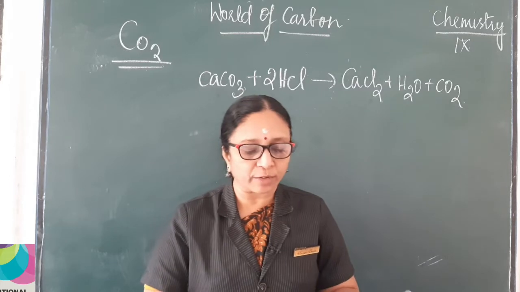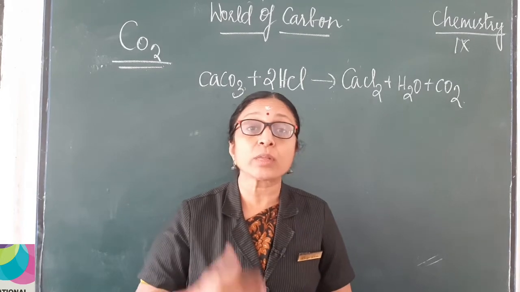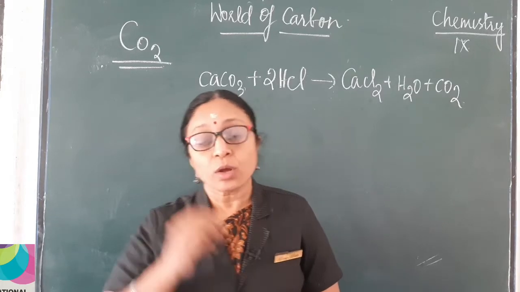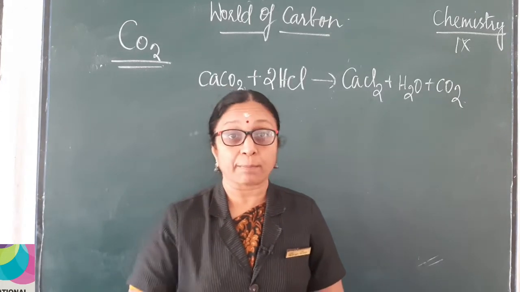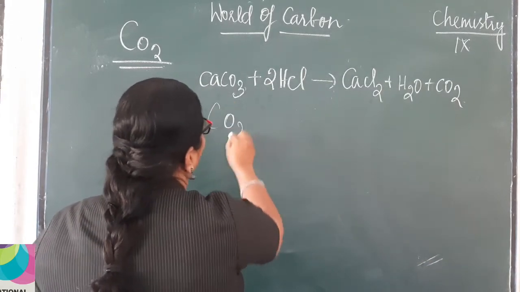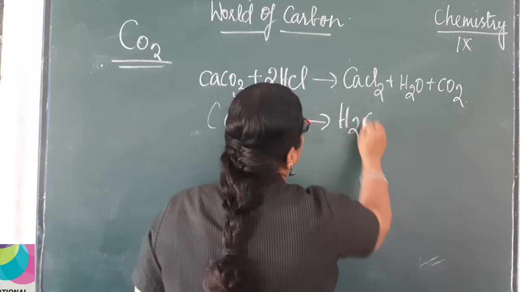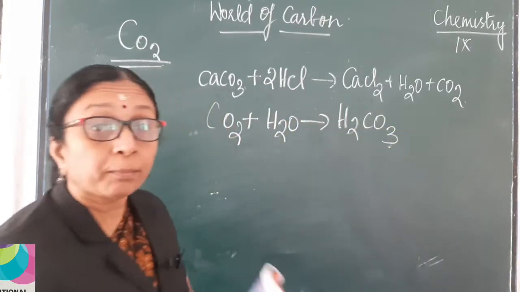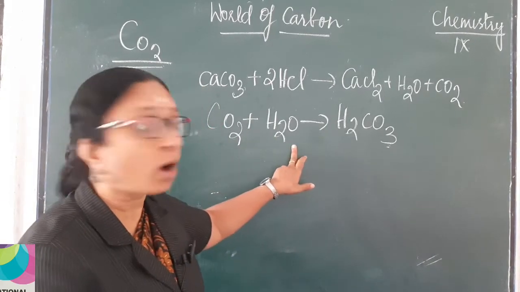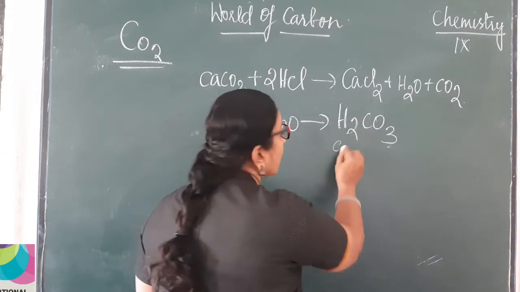What is the aqueous solution of carbon dioxide? Is it acidic or alkaline? What do you mean by that? Aqueous solution means when you add water to some compound, it becomes an aqueous solution. So, when carbon dioxide reacts with water, what happens? Shall we write the chemical equation? CO2, note it down children. Please note this down in your textbook. Carbon dioxide plus water gives H2CO3. What is H2CO3? It is carbonic acid.